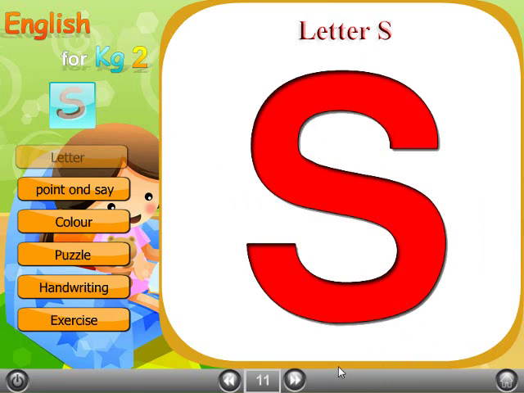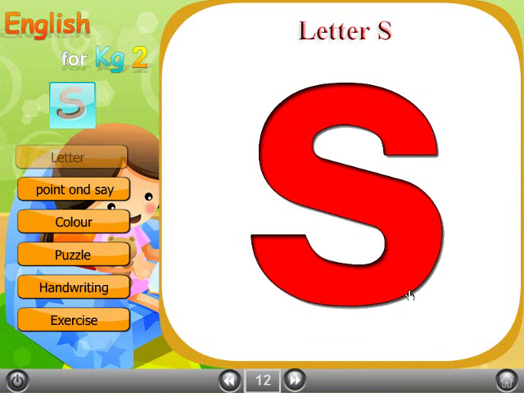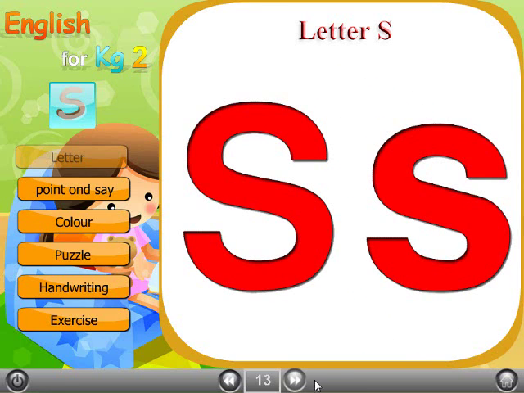This sound is the sound of the letter S. This letter has two forms, capital S and small s. Again, capital S, small s.